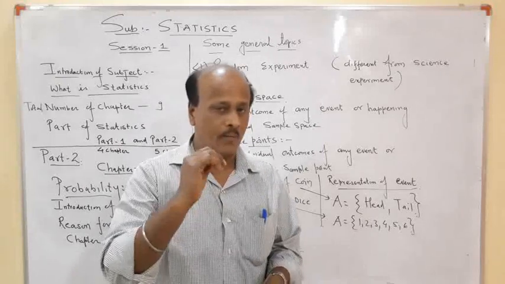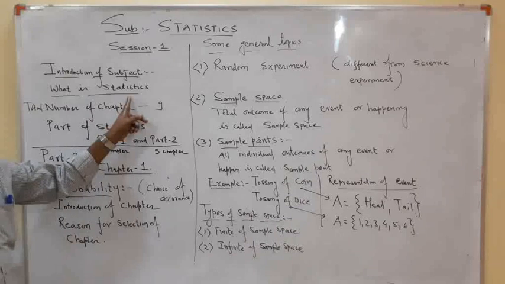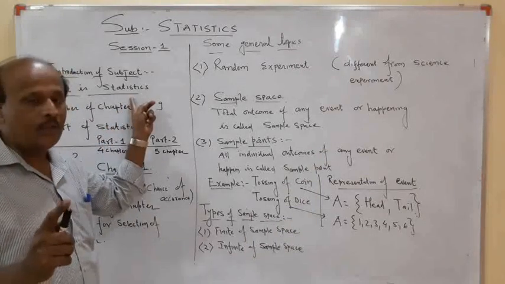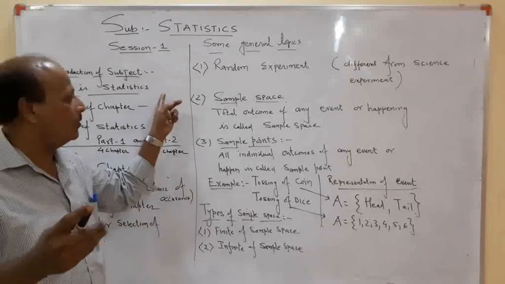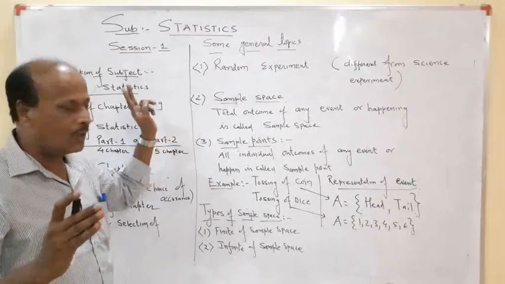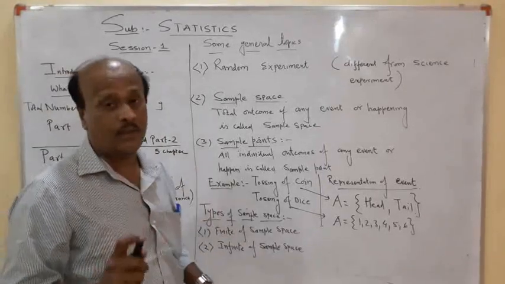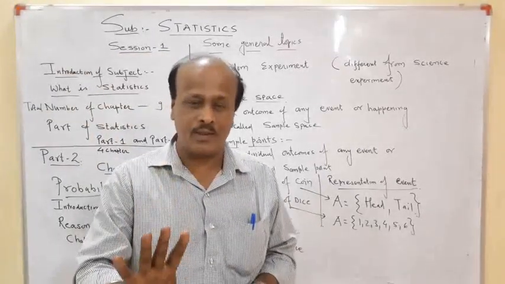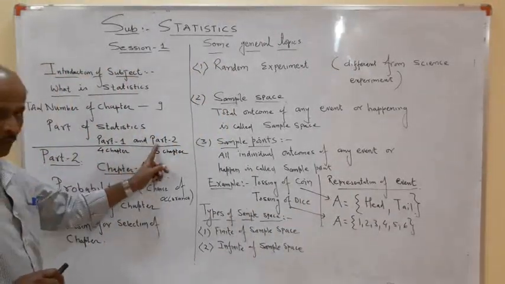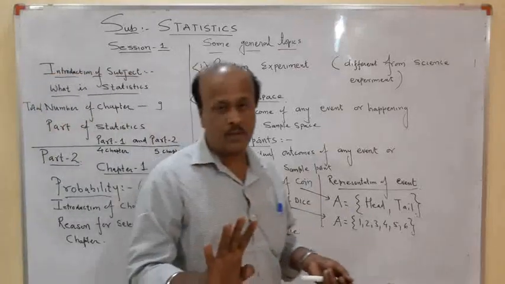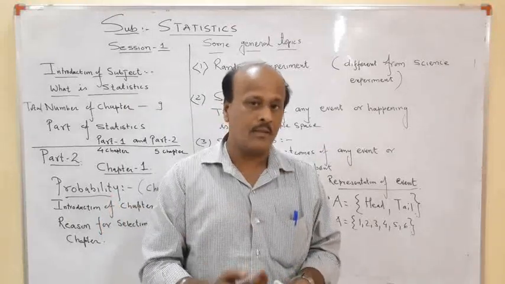But again, first of all, we'll start topic-wise. What is statistics? It's a branch of science, again I'm repeating, where we collect the data, analyze the data, and get the result of the data. So that is actually statistics. Then the total number of chapters in our 12th standard statistics is very few. Only 9 chapters are there. There are 2 parts of the book, part 1 and part 2. In part 1, we have 4 chapters. All 4 chapters are related with analyzing the data and getting the result.